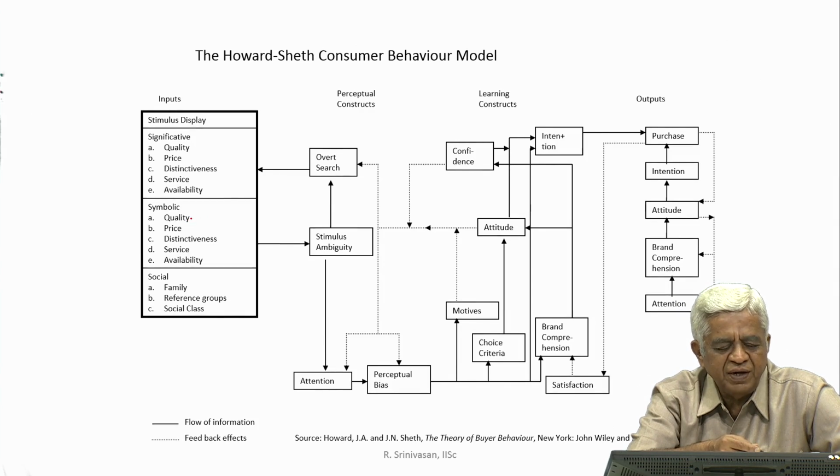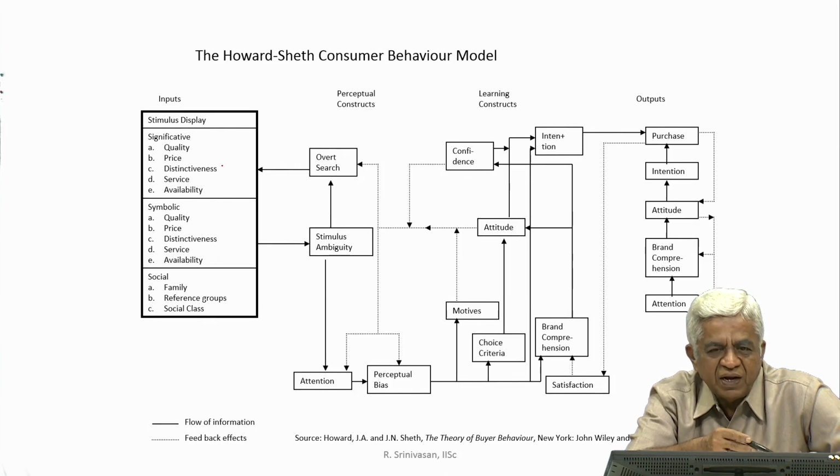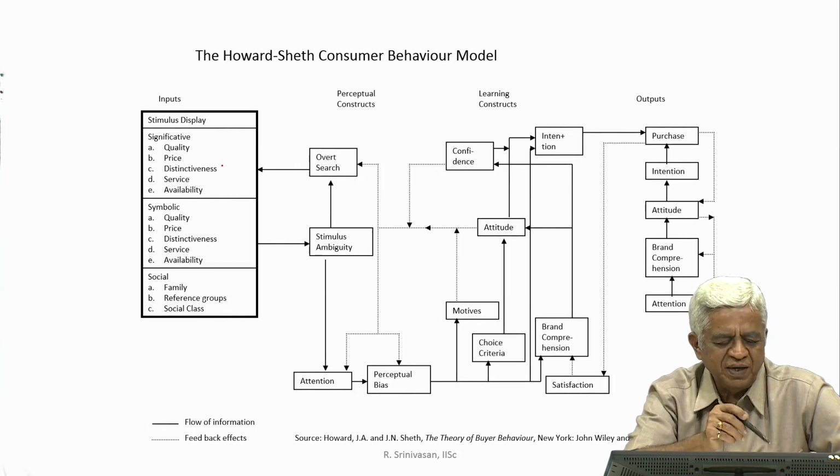It is quality, price, distinctiveness, service and availability. As you see, the significative inputs and the symbolic inputs are more or less the same, they contribute to stimulus display.